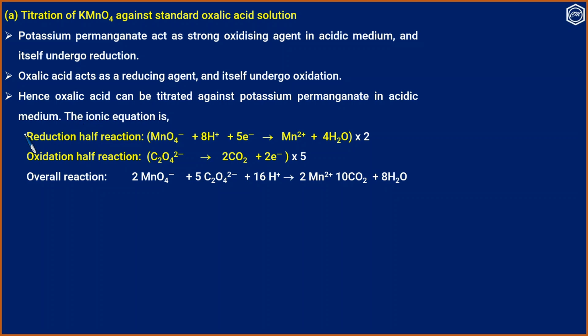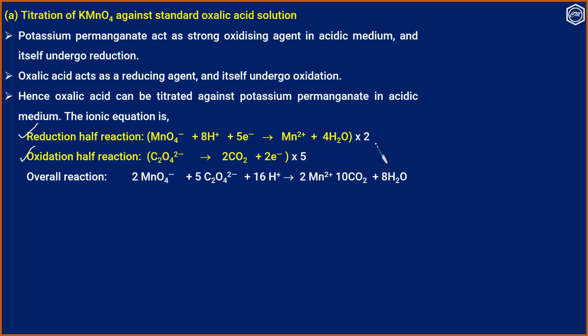The ionic equation can be written as follows. The reduction half reaction, that is MnO4 minus plus 8H plus plus 5 electrons gives Mn2 plus plus 4H2O. The oxidation half reaction, C2O4 2 minus giving 2CO2 plus 2e.